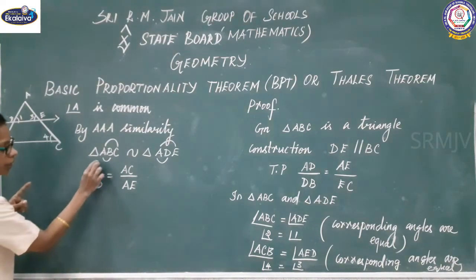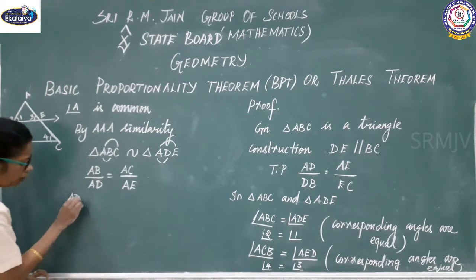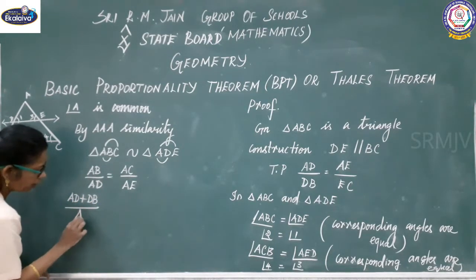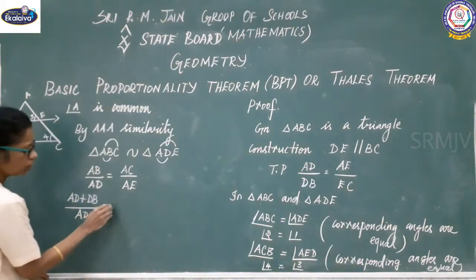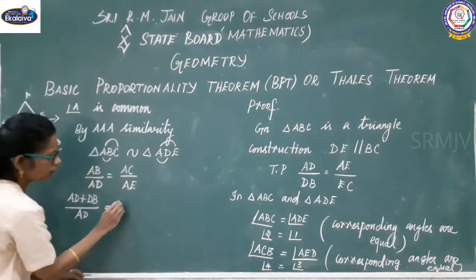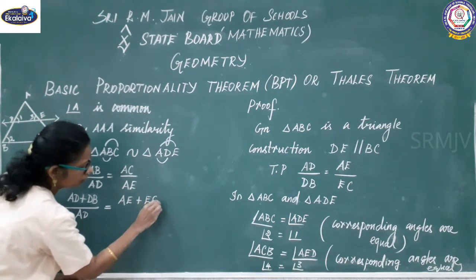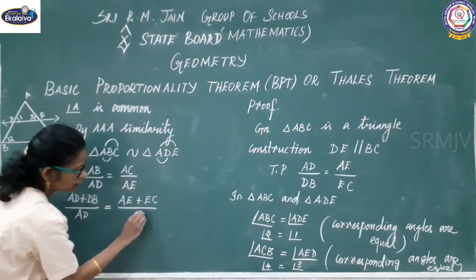Now AB can be written as AD plus DB, so AD plus DB divided by AD equal to AE plus EC divided by AE.